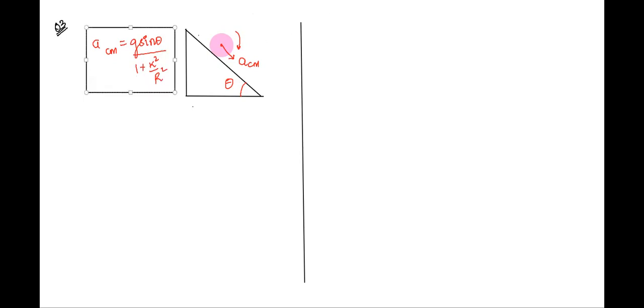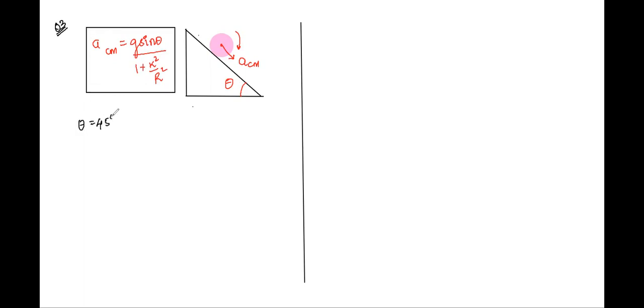So whenever a body is rolling down an inclined plane, if this angle is theta, the acceleration of its center of mass is given by g sine theta upon 1 plus k square by R square. What is k here, Mahila? Radius of gyration. Okay.